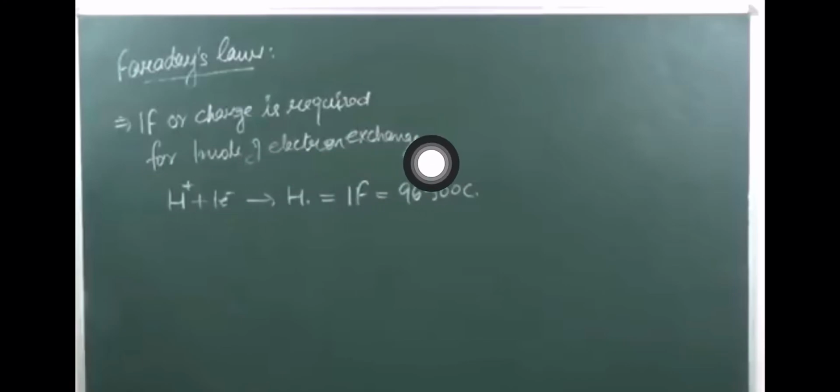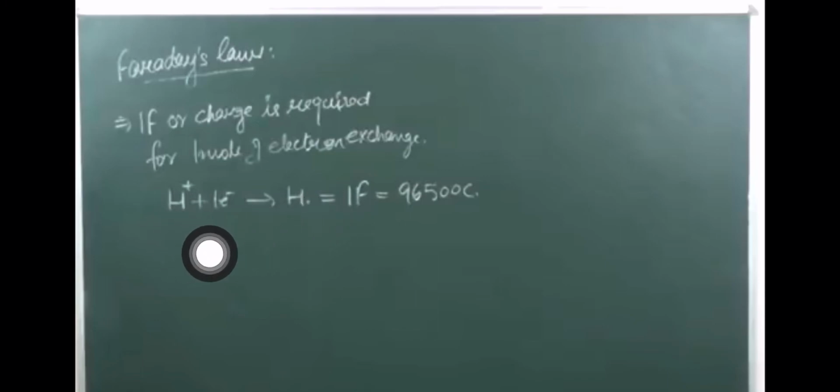1 mole of electron exchange means if one electron is transferred, whether it is gained or lost, at that time the charge used will be 1 Faraday. So whenever 1 electron is transferred or exchanged, 1 Faraday of charge is used.